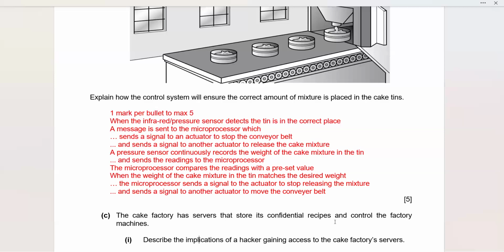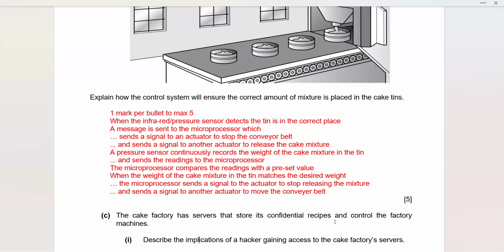Now, definitely, if the pot has been to the right position, now the conveyor belt has to stop, because now it has to start filling the tin. So in that case, a message will be sent to the actuator to stop the conveyor belt, and it sends another signal to another actuator to release the cake mixture.